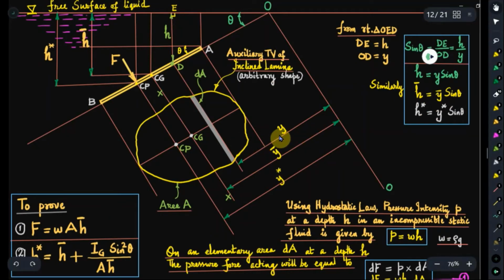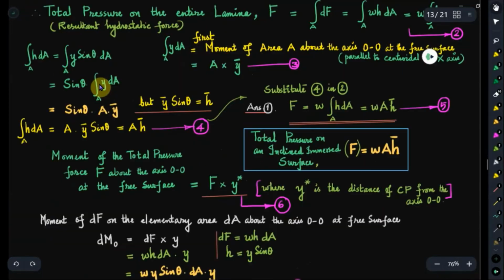For that, what is y dA? That is the first moment of area dA about the reference axis OO. So we integrate it over the entire area A in order to find out the first moment of the complete area about this reference axis. y dA integrated over the entire area gives area into y bar.